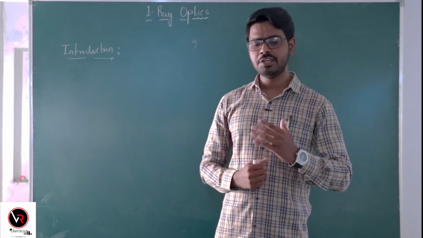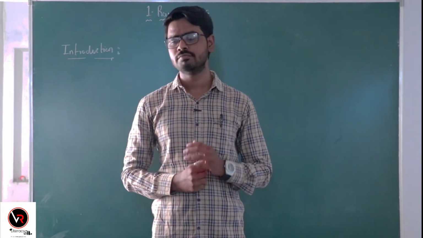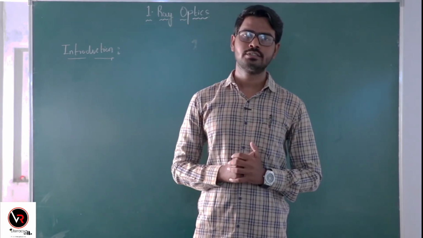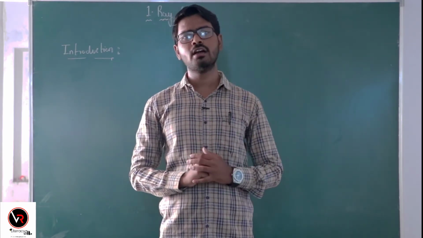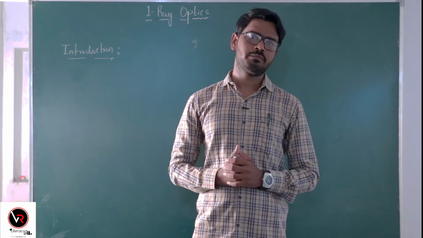When you enter into a dark room, can you see the objects around you? Definitely no. Why? There is no light. The moment you switch on the light, you see everything around you. So how is it possible?